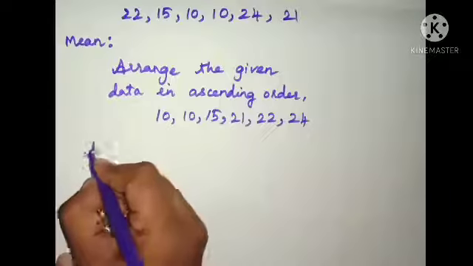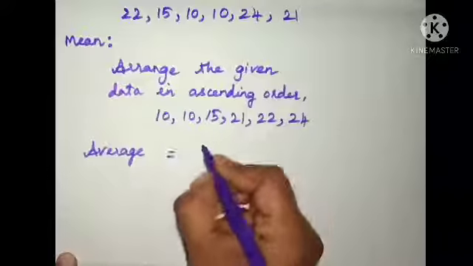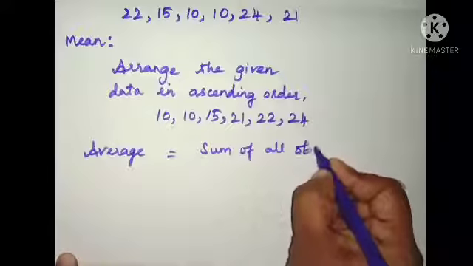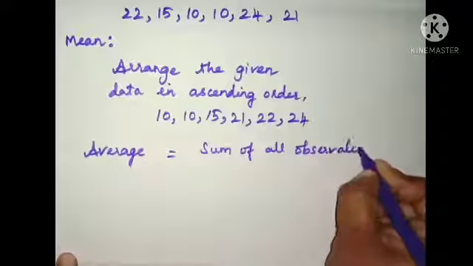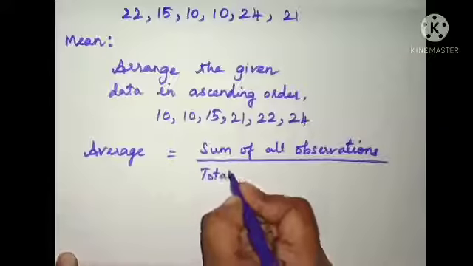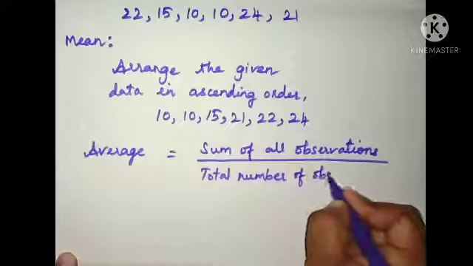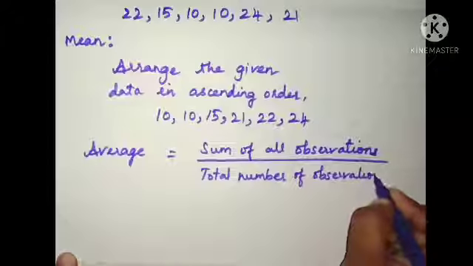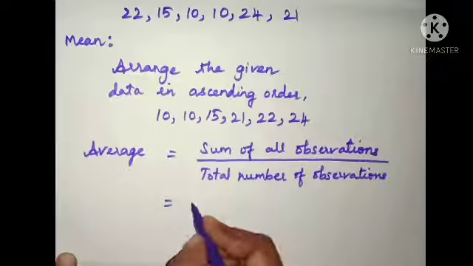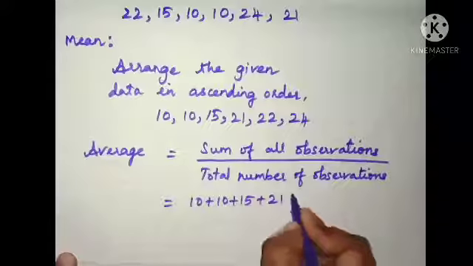Now average, we know that arithmetic mean or average is equal to sum of all observations by total number of observations. Now sum of all observations is, yes, we need to add all the given observation values.